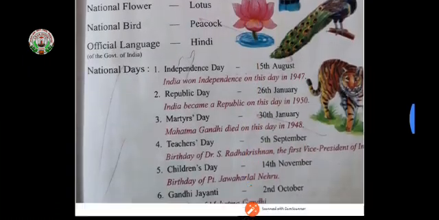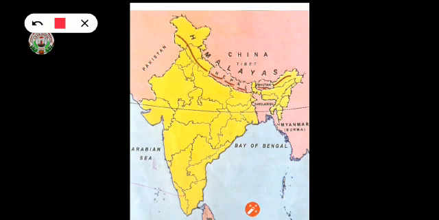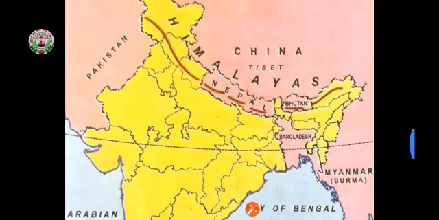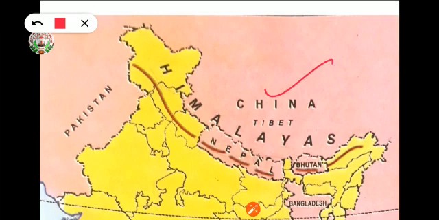Now children, look at this map. This is a map of India. You can see here it is north, here south, here east and this side west. Now you can see to the north we have China, Himalayas, Nepal and Bhutan.